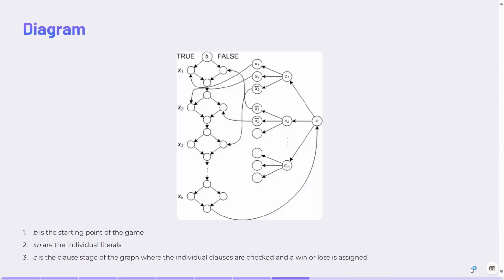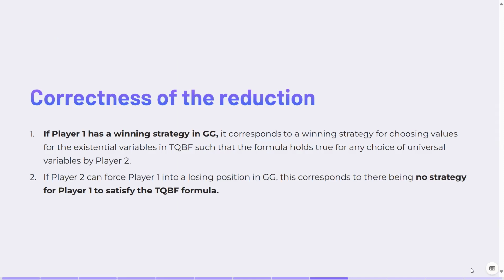This is how it will look in diagram form. B is the starting point of the game. Each individual variable will be selected until all the variables are exhausted, and the game will then move on to C, where each individual clause will be checked, where the clauses are represented by C1, C2, and Cn, and a win or lose will be assigned. This reduction is correct because a winning strategy for player one corresponds to a satisfying assignment for the TQBF. Only if such an assignment does not exist will player two win. So let's analyze the time and space complexities now.